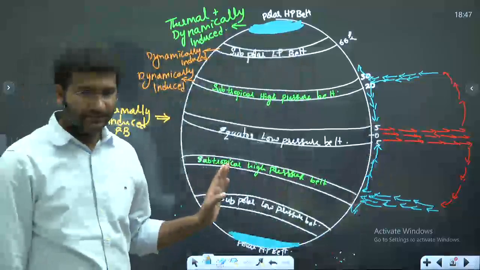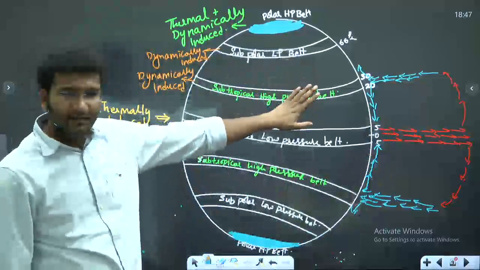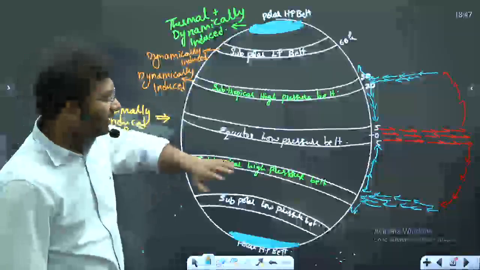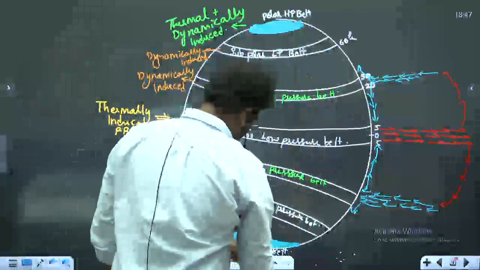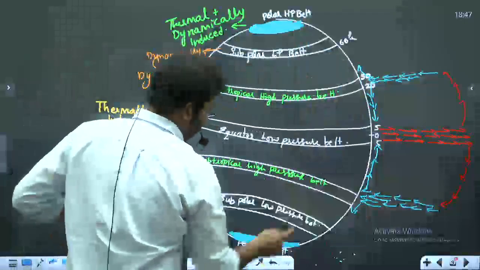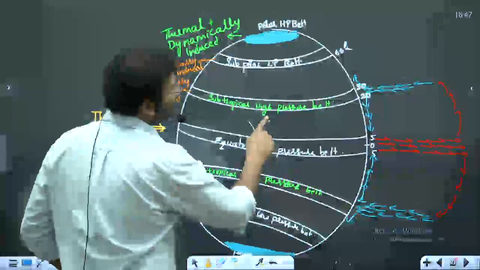Clear? I hope it is clear till here. Okay. Likewise, you will see, look at this particular cell. Come to polar region. Come to subpolar region.